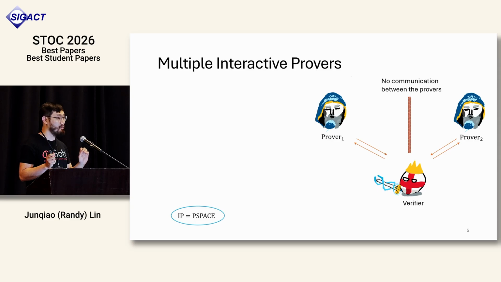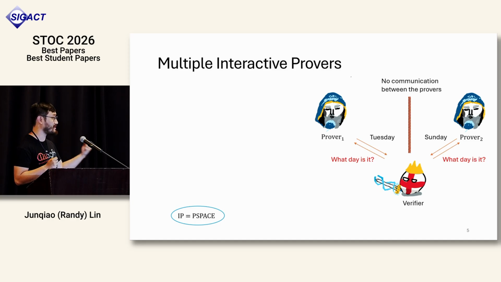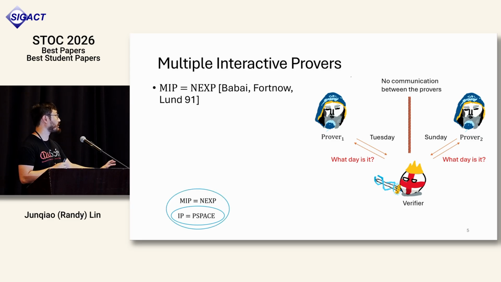So now you might be wondering, why would having these multiple provers help? Well, it turns out you can restrict it to the point where the provers cannot really talk to each other. And this gives the verifier the power of cross-referencing, meaning if the verifier asks the provers the same question and they give different answers, then it looks really suspicious on the provers' side, and the verifier can just choose to reject instead. So we also know the power of this. With this, the verifier can start verifying problems that are in NEXP, the exponential variant of NP.